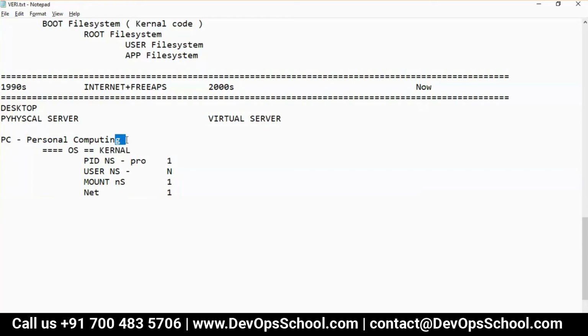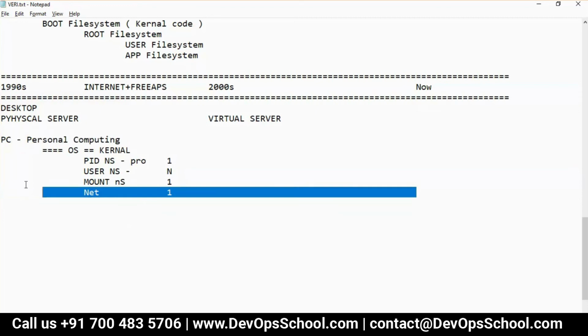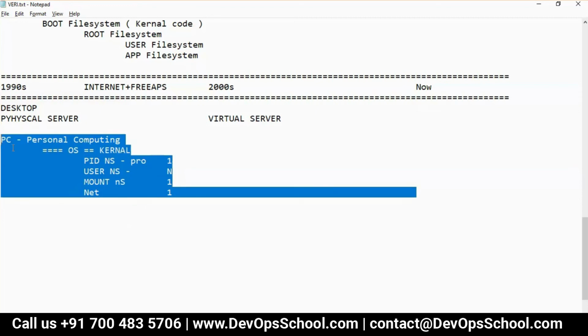When we talk to Microsoft or Linux or Unix, and we ask, can you give us a way in which we can create more mounts? Microsoft says no. Listen, we created the operating system for personal computing, not for running a data center. Yes, not for running a data center.